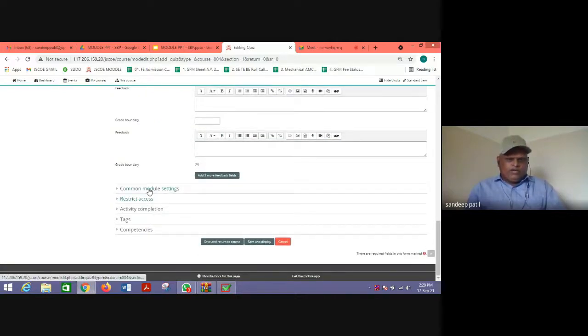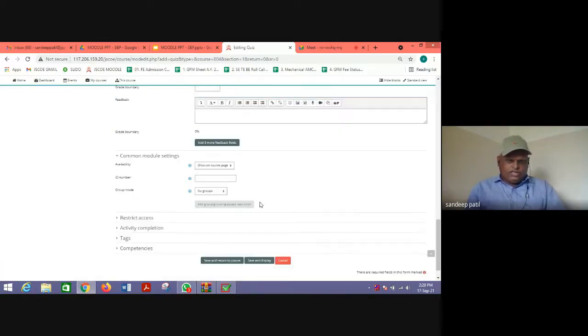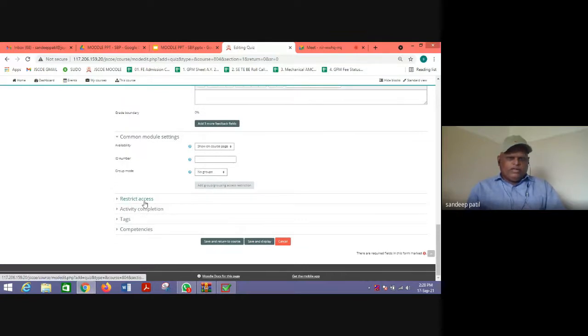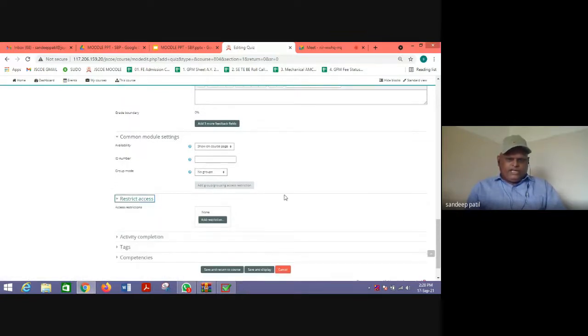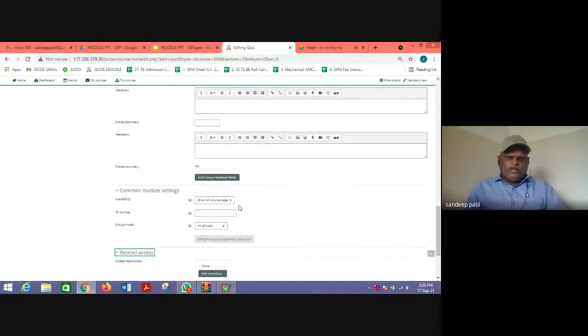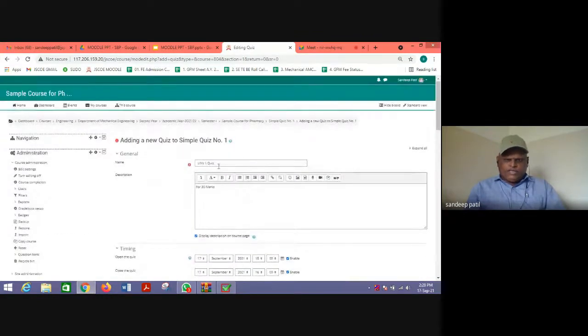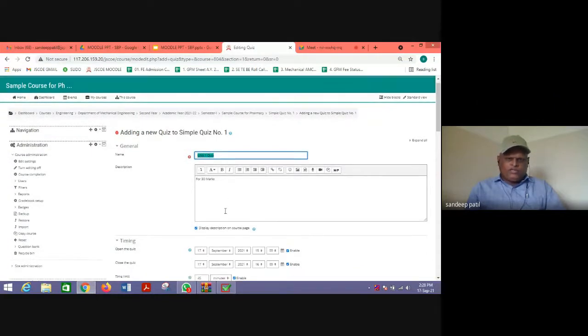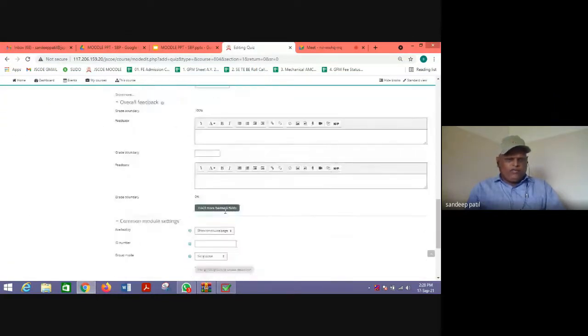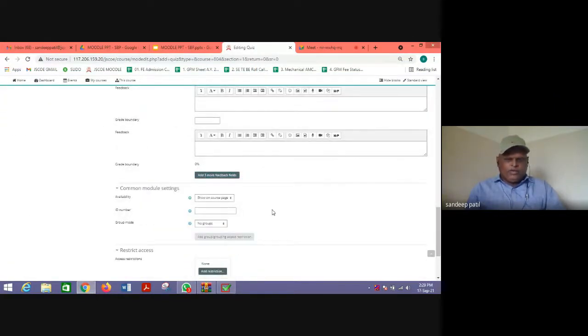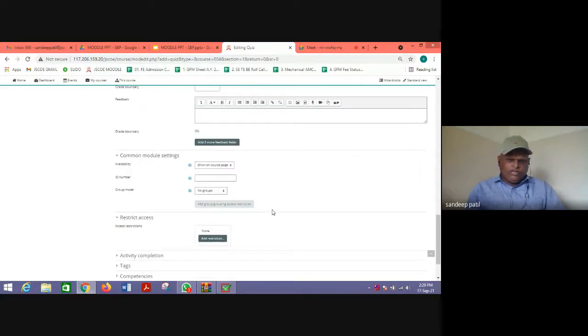Then there is a common module settings. That is not necessary because you are not going to make any groups here. Restrict access means, for example, if you want this particular quiz to be solved by watching the particular videos that you have imported.